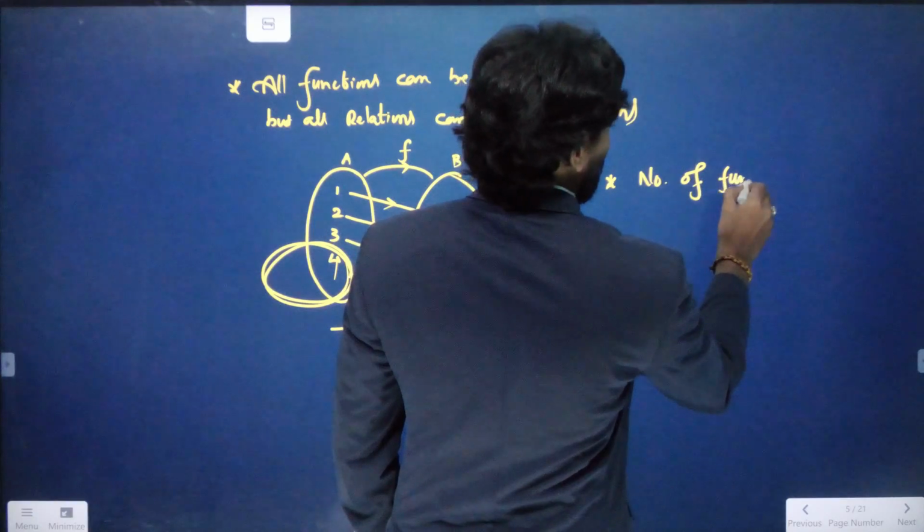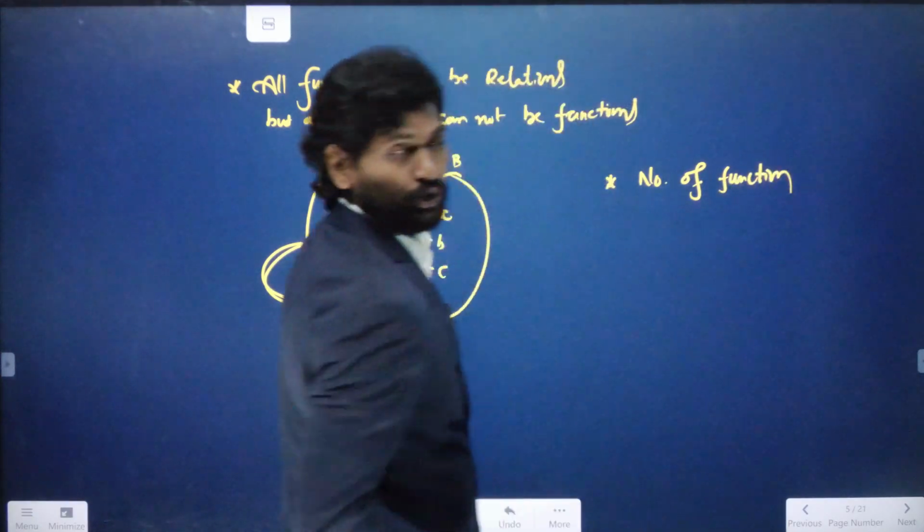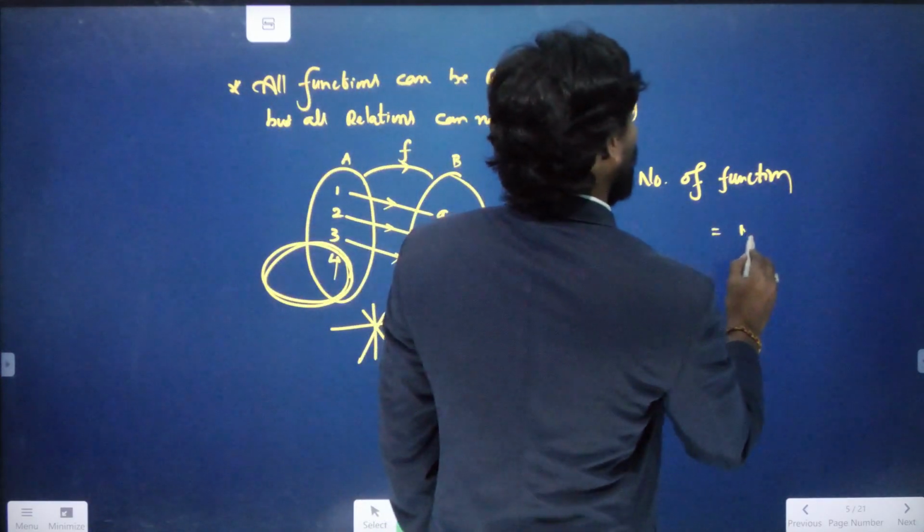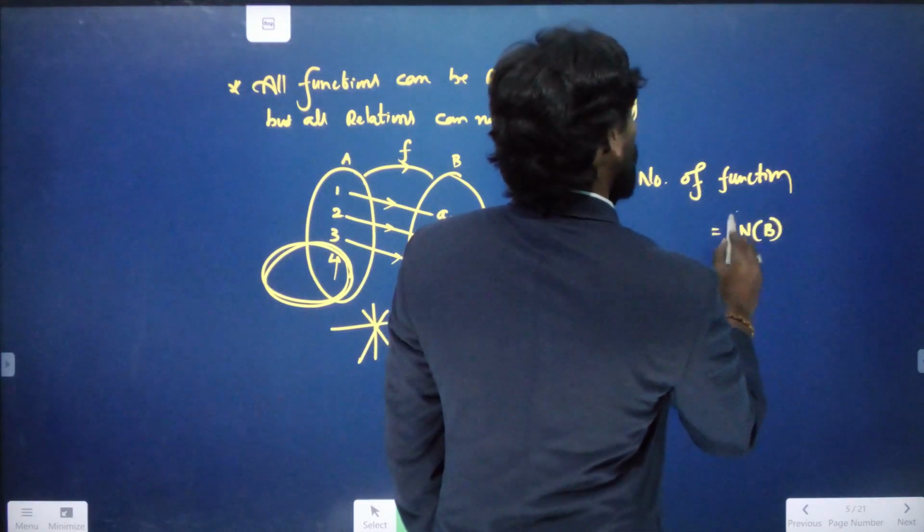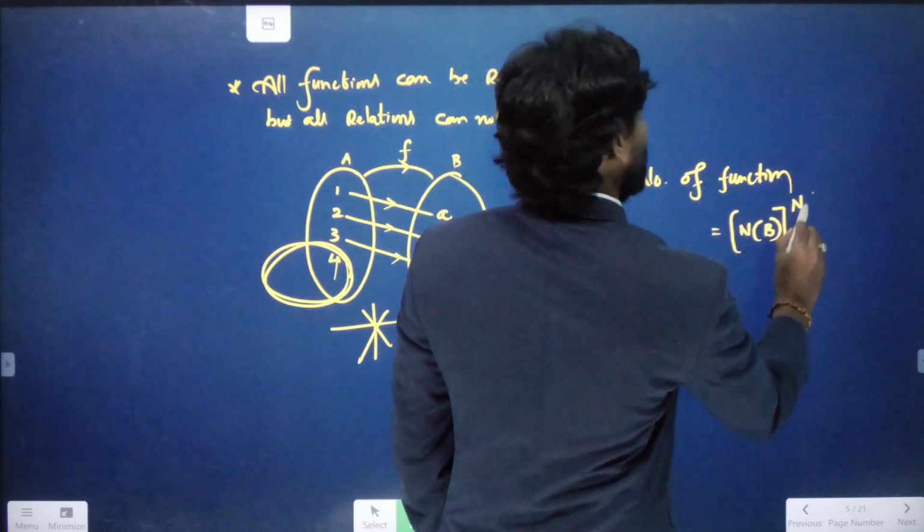The number of functions from A to B is nothing but the number of elements in B, whole to the power of the number of elements in A.